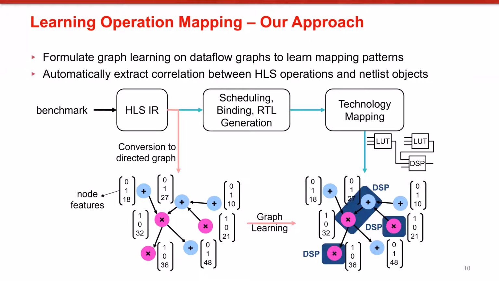And our flow is as follows. From a set of microbenchmarks, our tool extracts the data flow graphs from HLS IR and correlates the operations with the netlist objects after technology mapping. Based on these correlations, actual mapping patterns are extracted. Then, data flow graph structure, node features, and the ground truth, which are actual mapping patterns, are used to train our GNN model. Once the model is trained, we can infer mapping patterns and characterize delay for any given data flow graph.